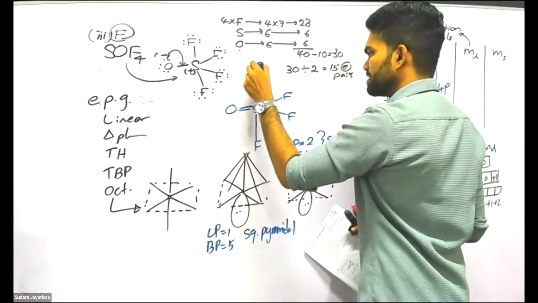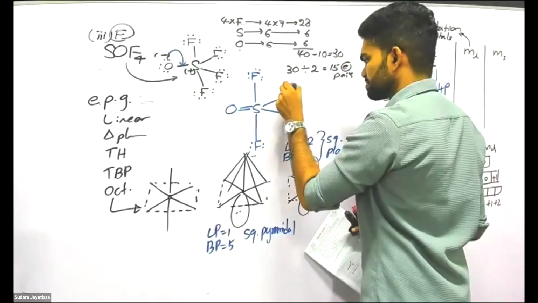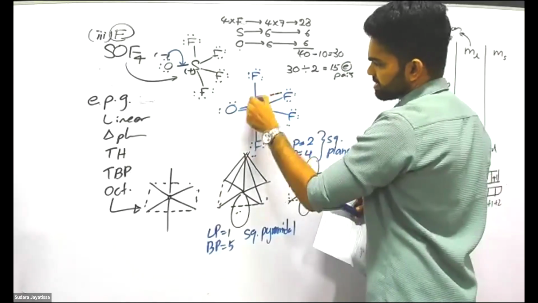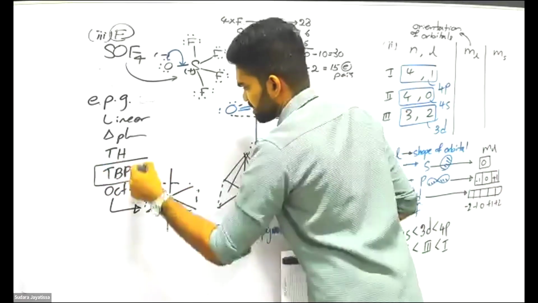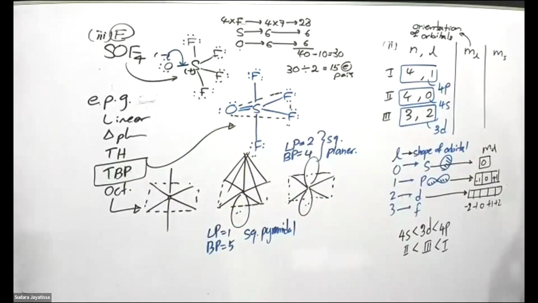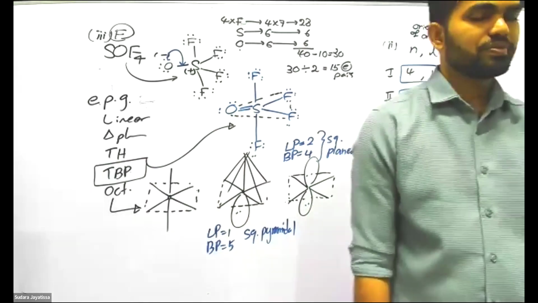So what's the electron pair geometry of this one? What is the electron pair geometry? Trigonal bipyramidal shape and geometry. Understood? So anyway, we don't need that structure to say that the statement is wrong. You have the paper.